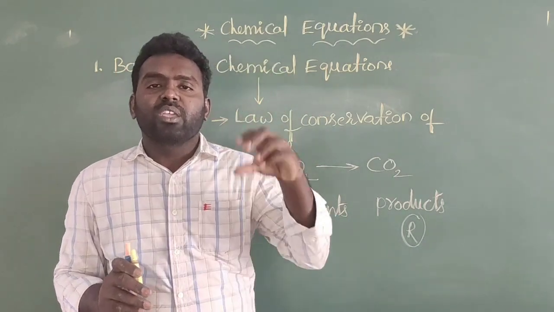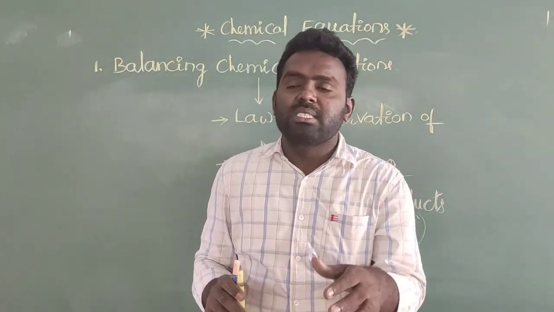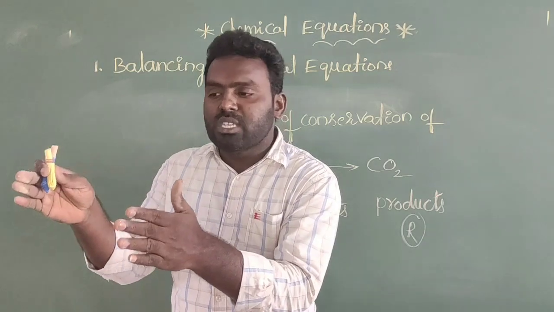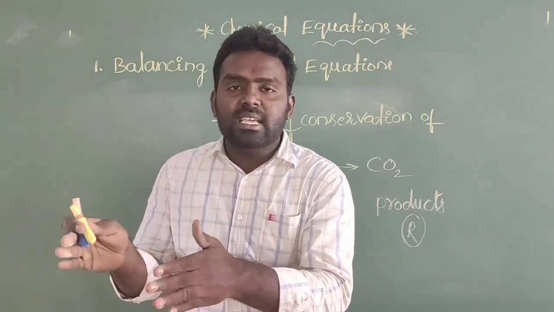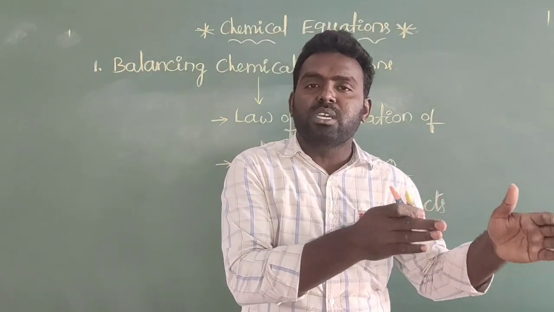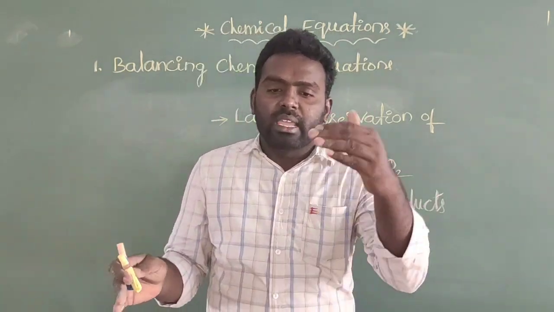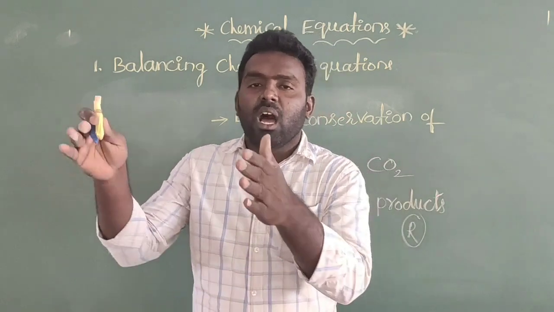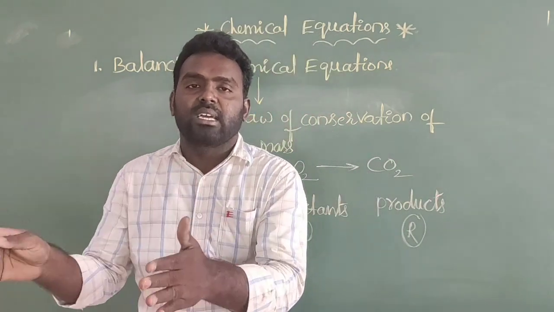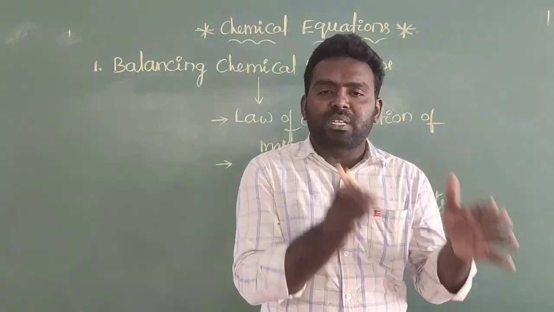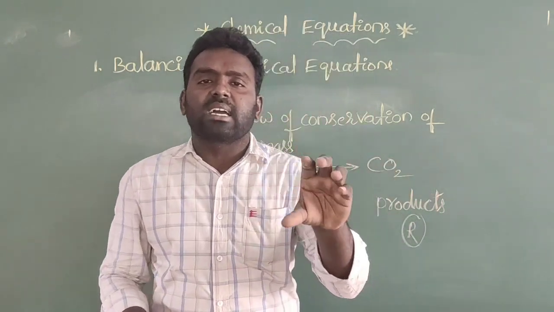So if we say an equation is balanced, it means the number of atoms present on the reactant side is equal to the number of atoms present on the product side. And the second identification of a balanced equation is that however much amount of reactants is present, that much amount of products is equal. That is called a balance.